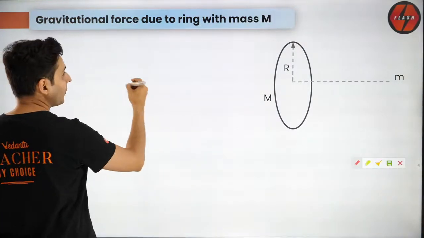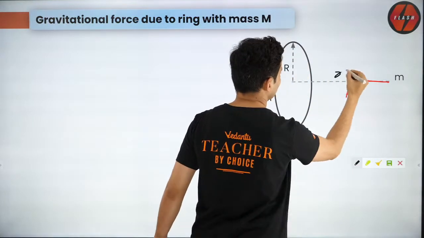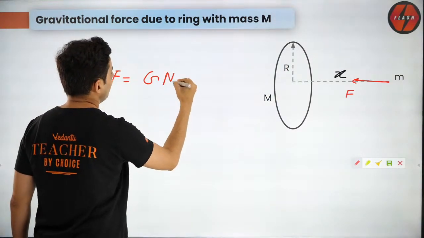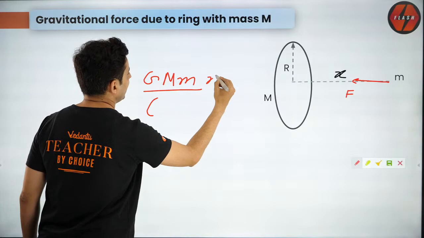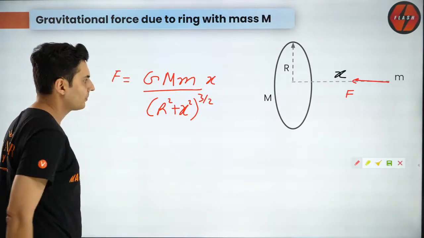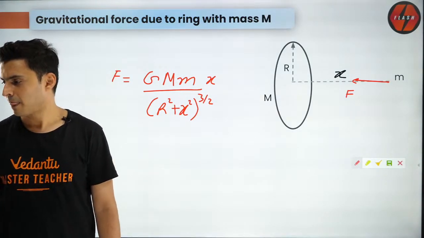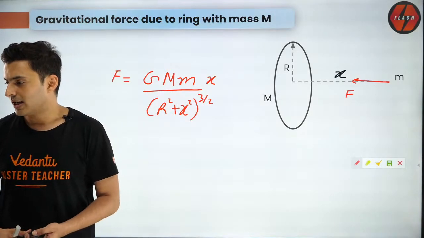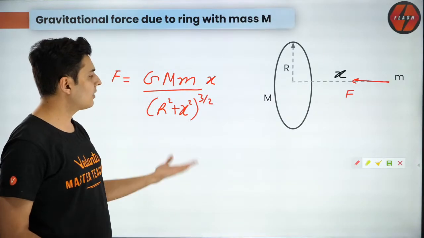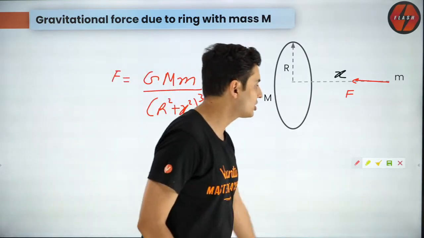So again, the gravitational force, assuming this distance is x, is given by G M m x divided by (r square plus x square) whole raised to 3 by 2. That's what you should remember. Very important formulas, guys. Yes, all the formulas which are essential are needed for NEET, JEE Mains, JEE Advanced, BITSAT, CET, boards, everything.